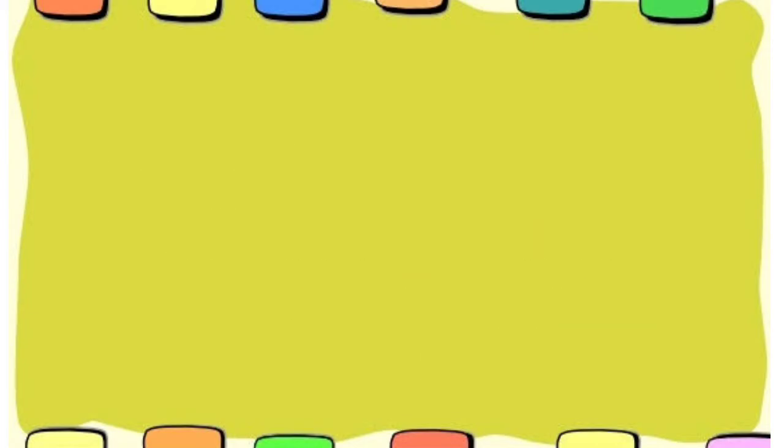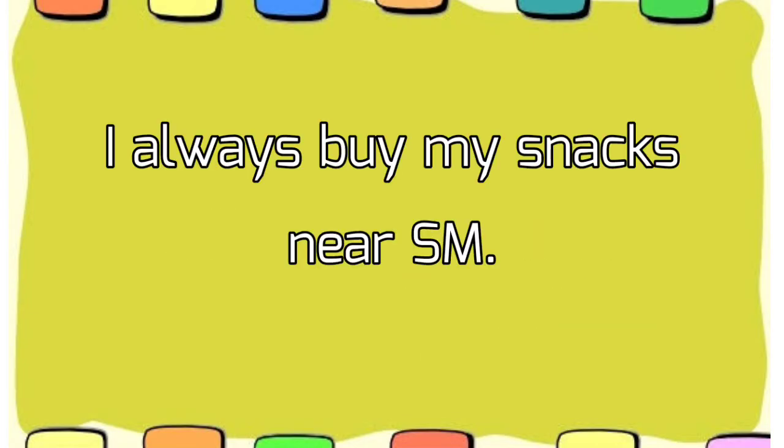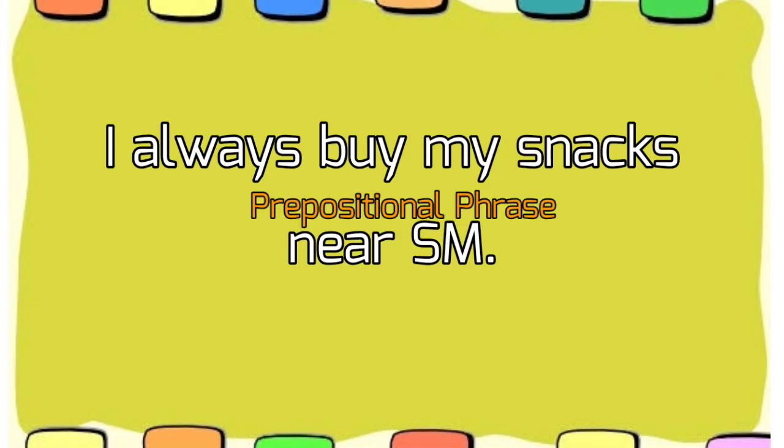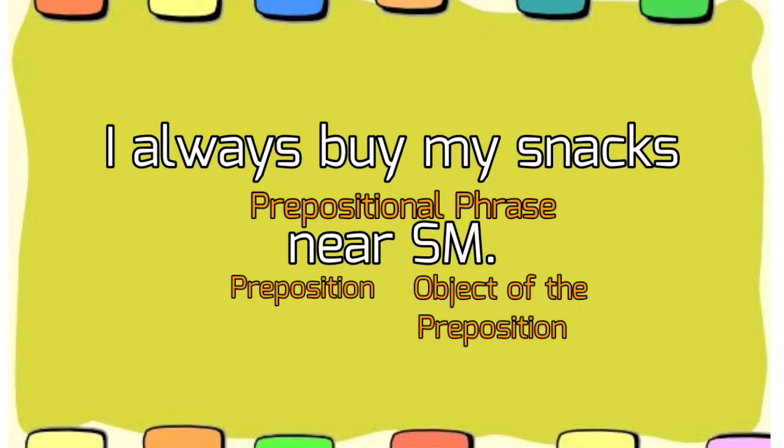Okay? Another example. I always buy my snacks near SM. What do you think is the prepositional phrase in this sentence? It is near SM. Near is the preposition and SM is its object. As we can see, there is no modifier or word that describes SM. But this is still a complete prepositional phrase.